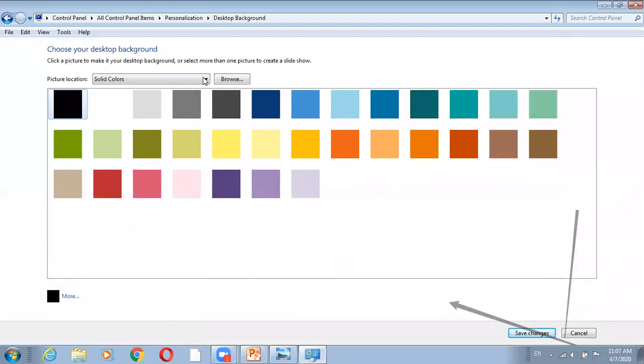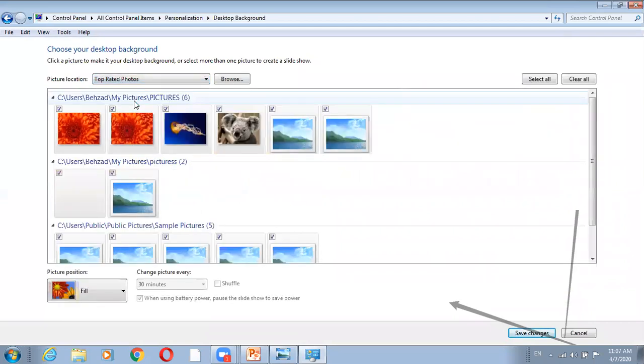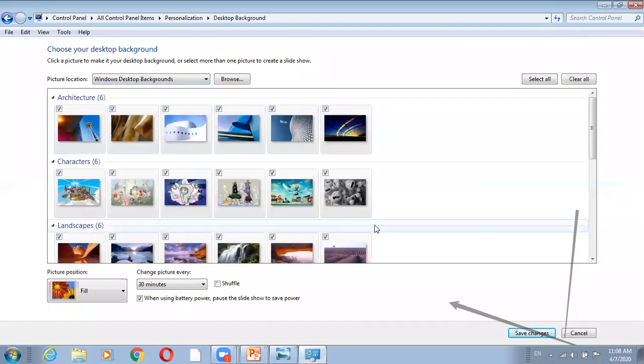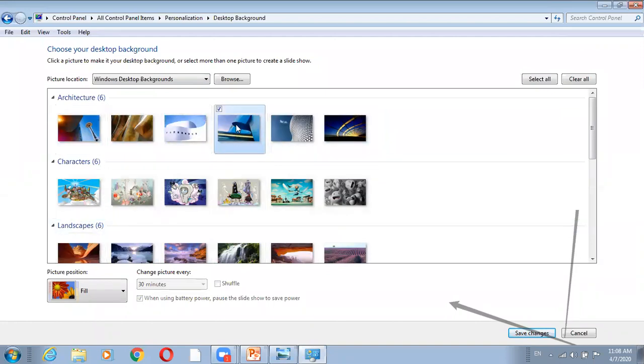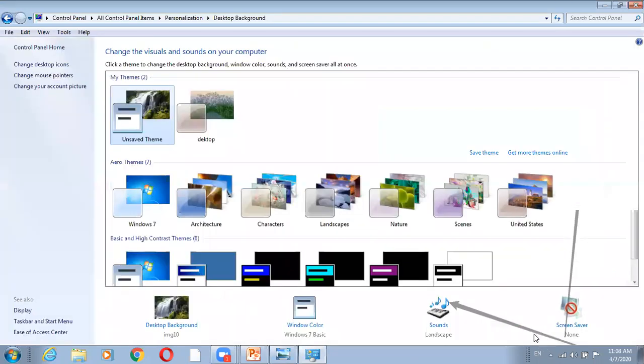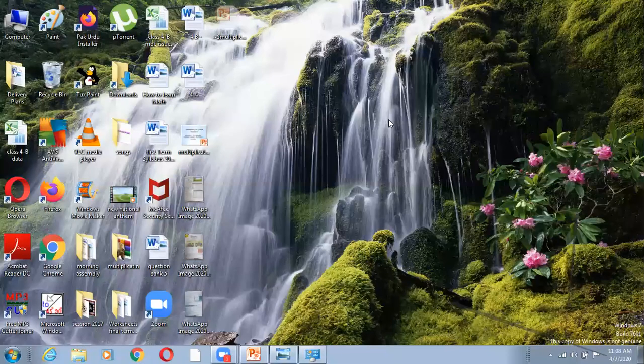If we want solid colors, pictures, or photos, you can select from here. Top rated photos, there are so many photos here, so whichever you want to choose, you can select any one. Then we select any picture like this or this, and save changes. Now we will minimize it, and you can see my desktop is changed now. So in this way, you can change your desktop.